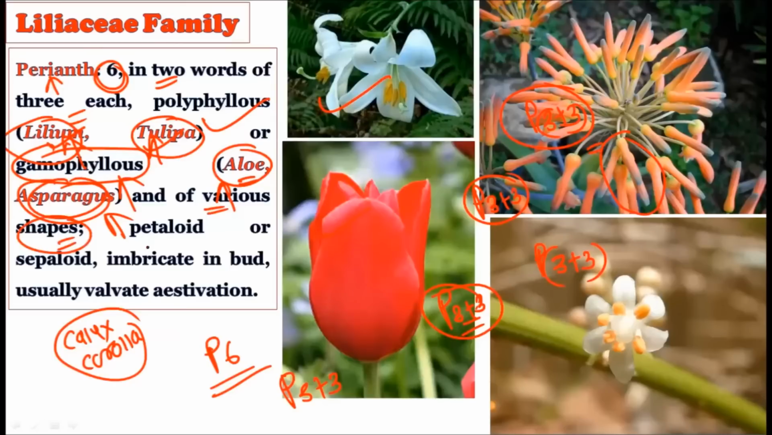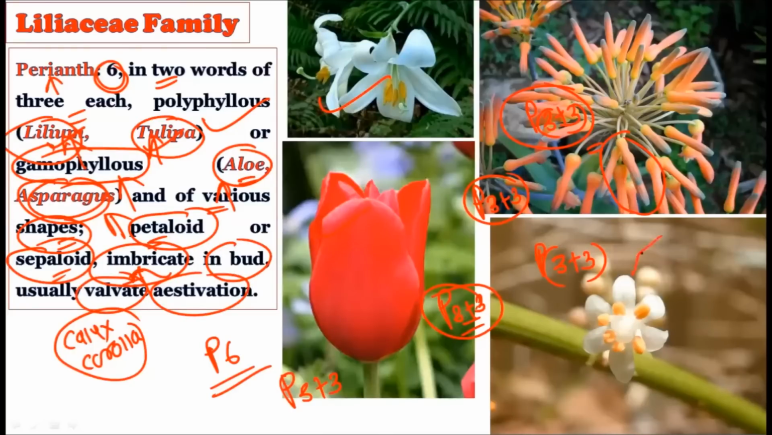Okay, different shapes are there, and they are petaloid or sepaloid. Either they will look like a petal or they can look like a sepal. Sometimes green, sometimes very colorful. Their estivation is imbricate in the bud condition. Whenever the flower is in the bud condition, the imbricate type of estivation is there. And usually after opening, the valvate estivation is there.